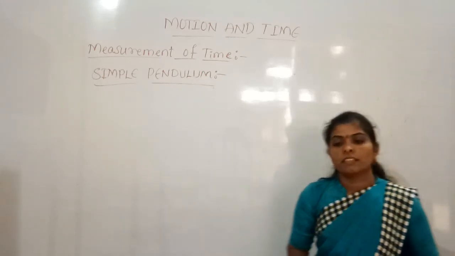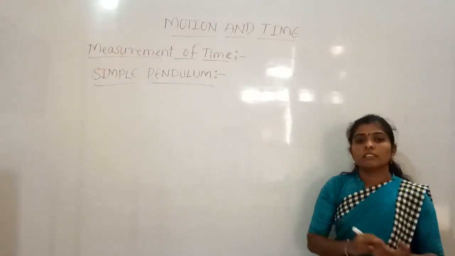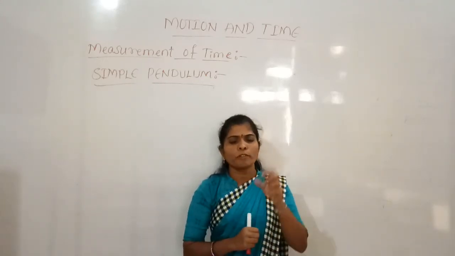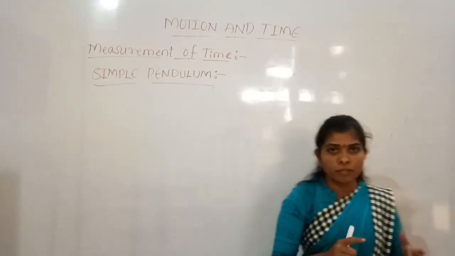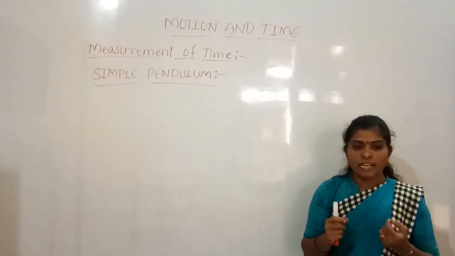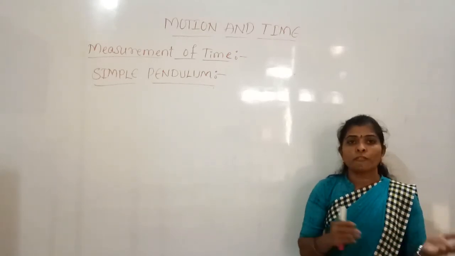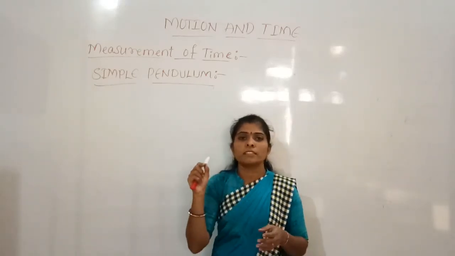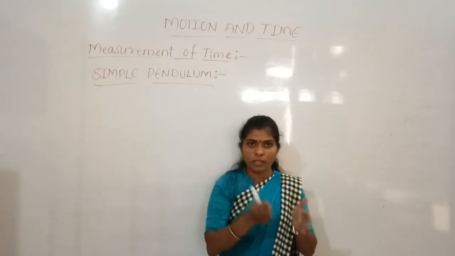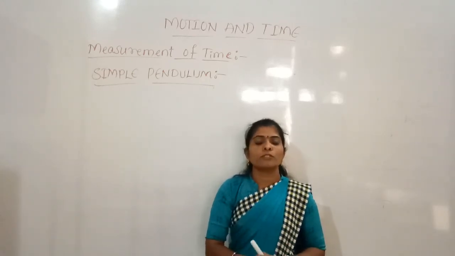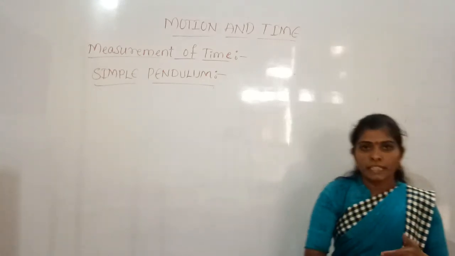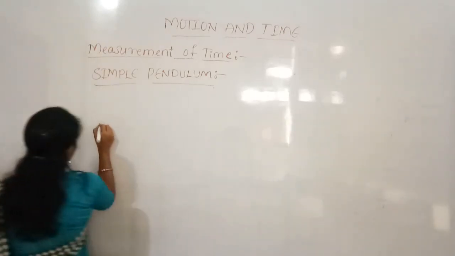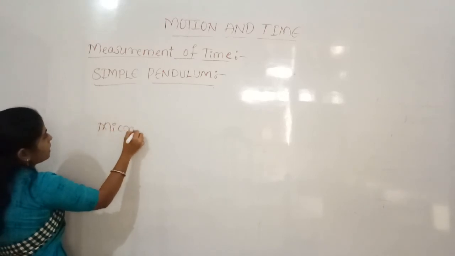Even this way, we can calculate very small time periods, very small intervals of time. Now we can say within a fraction of a second. Fraction of a second means it is a part of the second. So there are many different small intervals of time, which we call microseconds and nanoseconds.